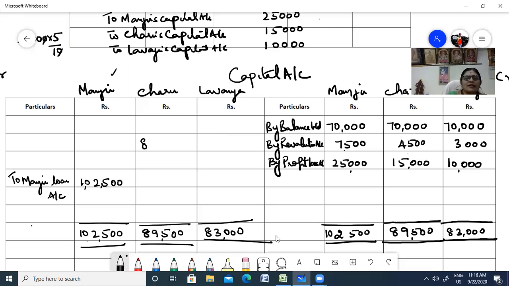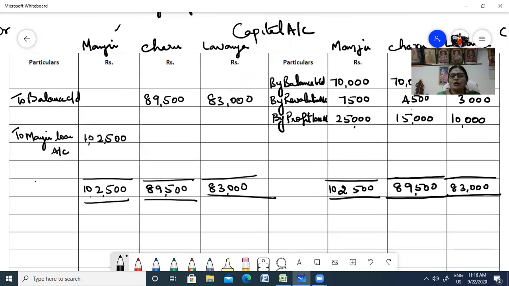Okay. So now you have here 89,500 and 83,000. So to balance carried down. This balance you're going to carry down, so this will be a balance next year. Now nothing will be there in Manju's account. By balance brought down, here you'll have 89,500 and here you'll have 83,000. So Charu has 89,500 and Lavanya has 83,000. This is the balance carried down to the next year.